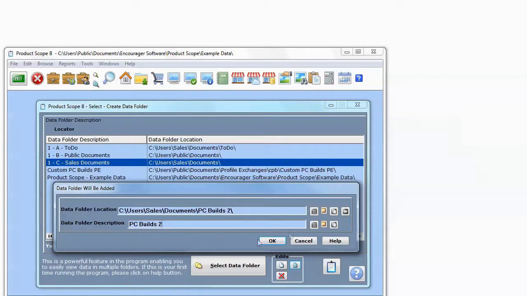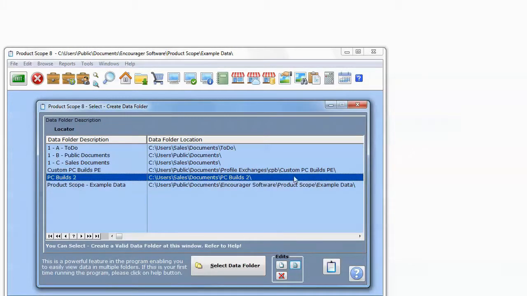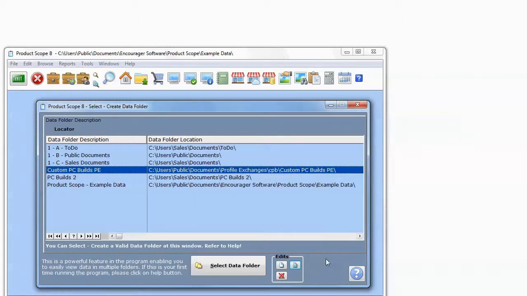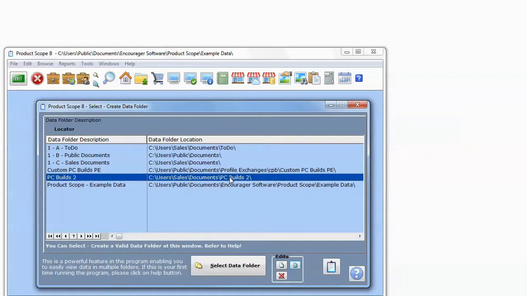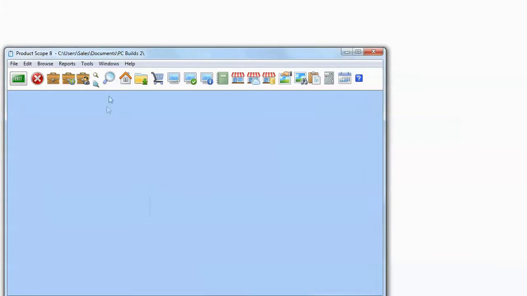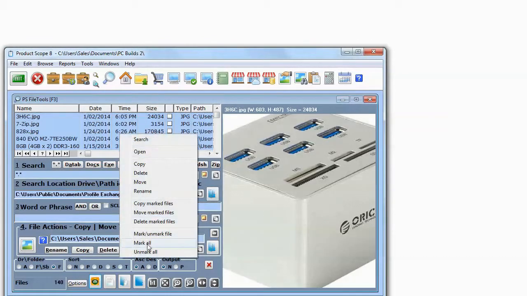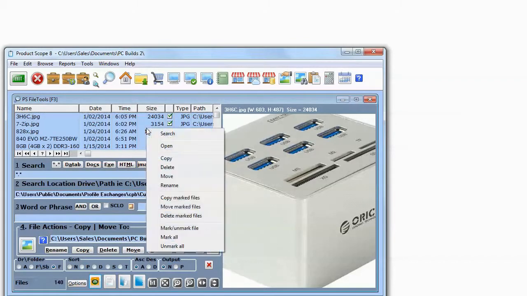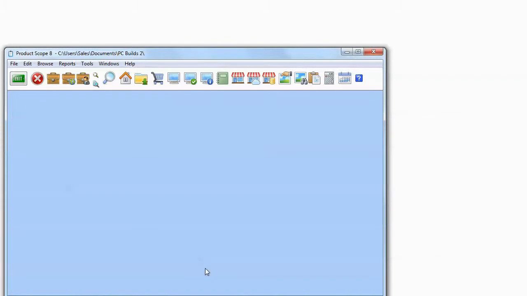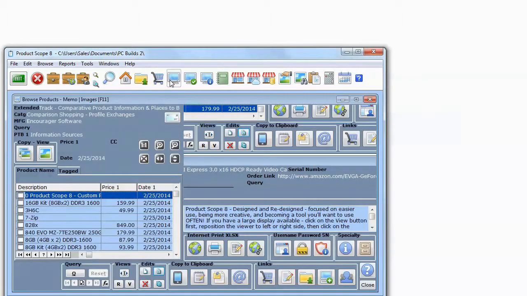The next step we're going to copy. So we highlight Custom PC Builds. We copy to the clipboard. Select PC Builds 2. Now we want to paste that into the search location. Secondary mouse click Mark All. Secondary mouse click Copy Mark Files. And now for this new folder, we have copied the Custom PC Builds example files.